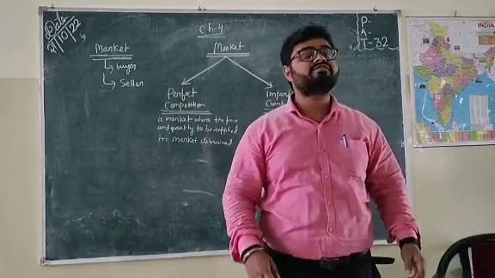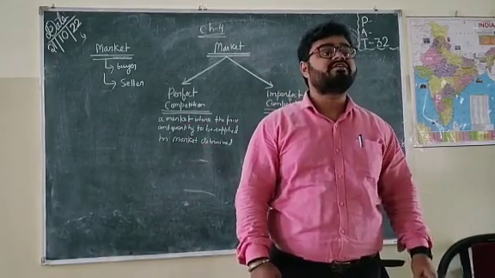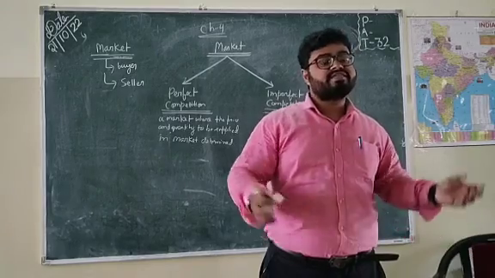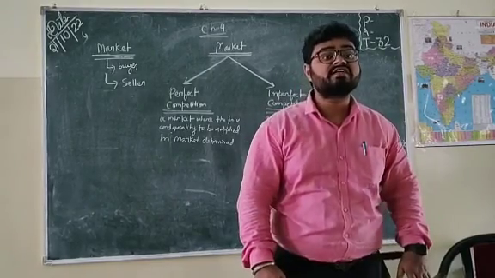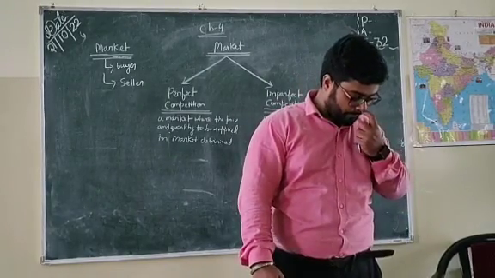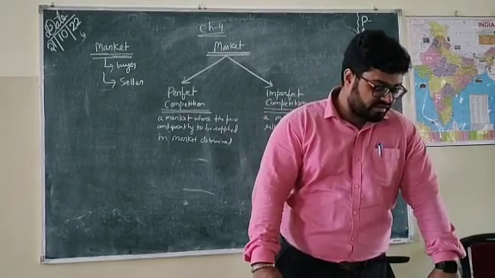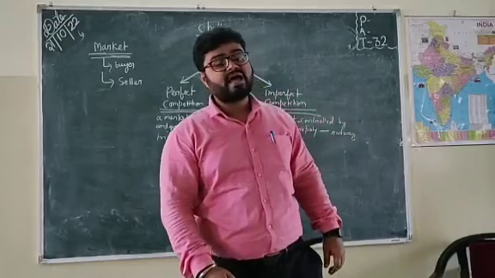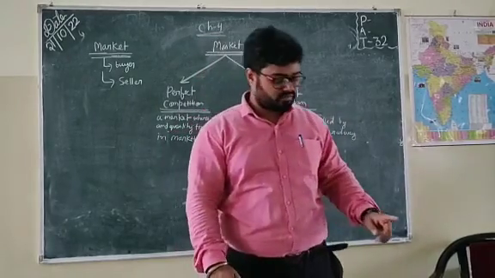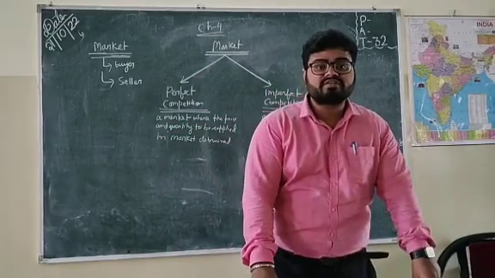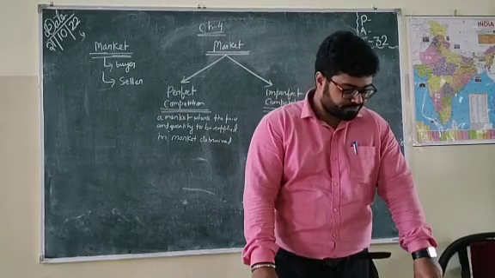Price takers means whatever price is determined by the market, the sellers accept it.